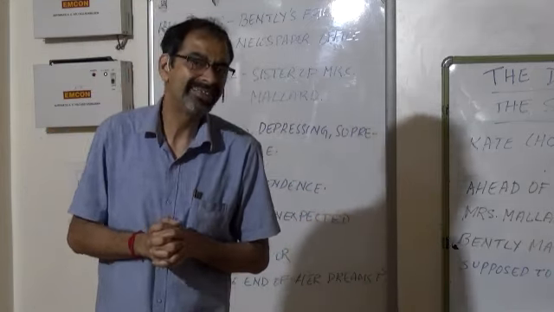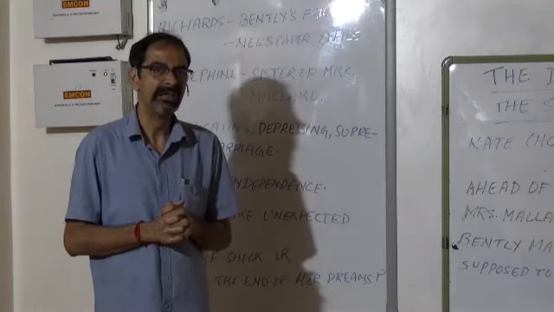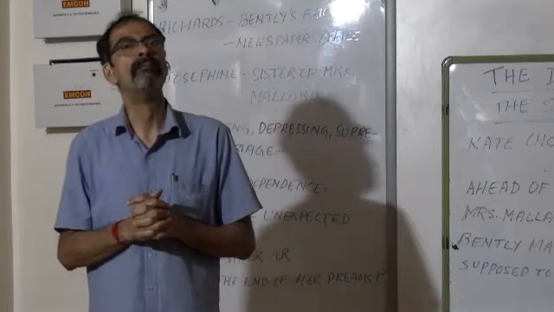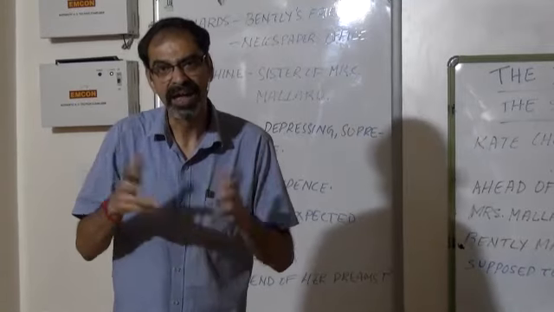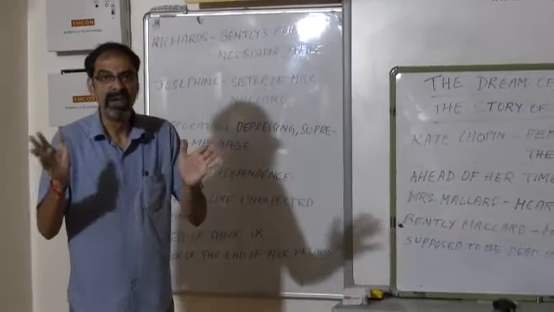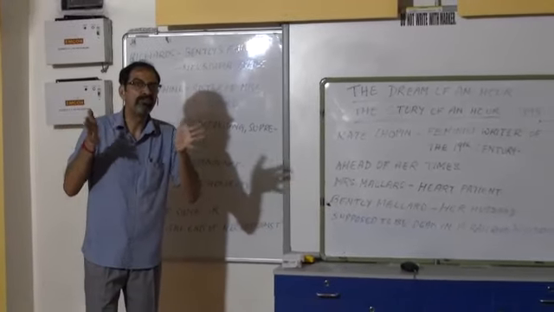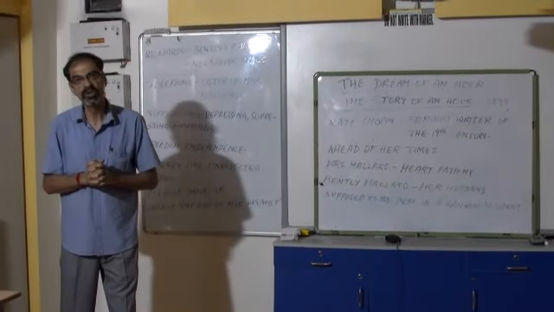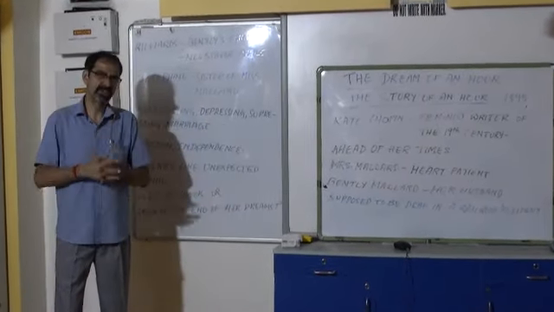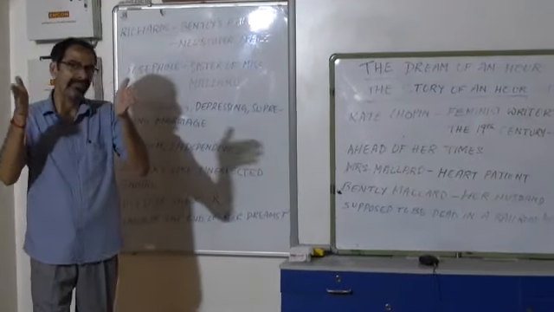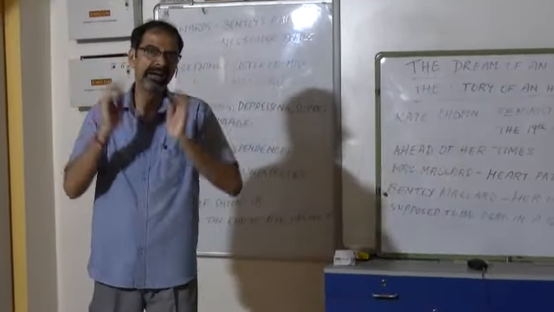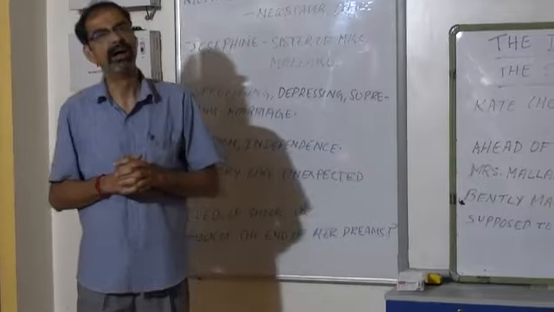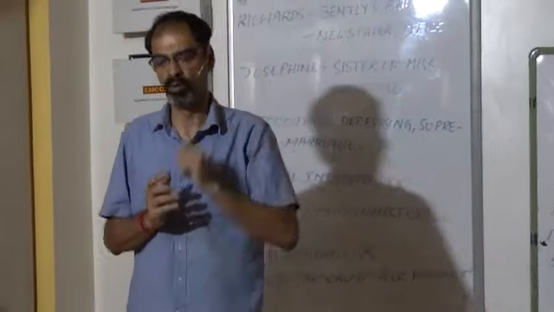She could hear the chirping and the twittering of sparrows. And when she looked at the sky, she could see patches of the blue sky in between the broken pieces of clouds in the sky. We will come to the symbolisms of all these later when we come to the end of the story. Now let us see what was going on in the mind of Mrs. Mallard when she was alone, seated on that armchair in her room near the window.